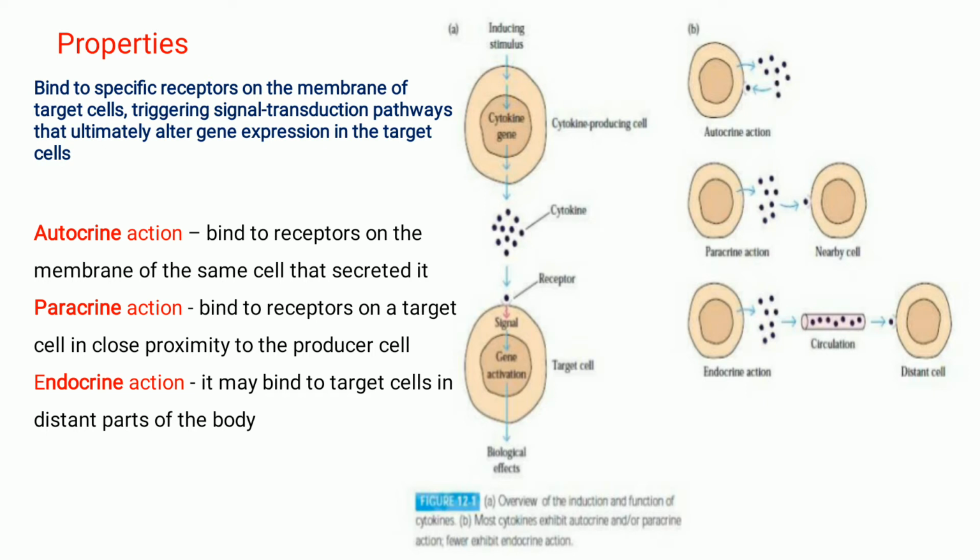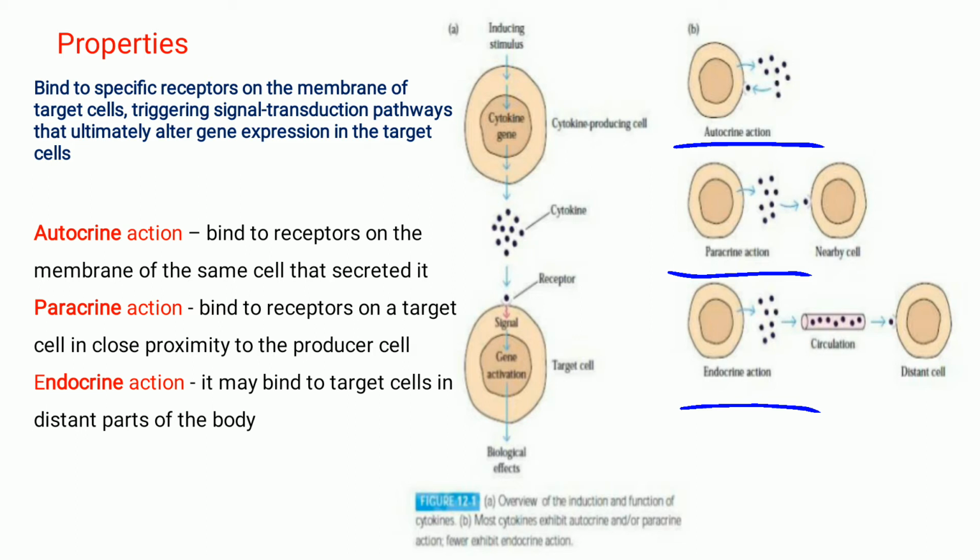There are different types of action. One is called autocrine, the second is paracrine, and then you have endocrine action. In autocrine action, the cytokines bind to the receptor on the membrane of the same cell that secretes it. In paracrine action, the cytokine leaves the secreting cell and binds to the receptor molecule of a nearby cell. In endocrine action, they pass through the circulation to a distant cell.